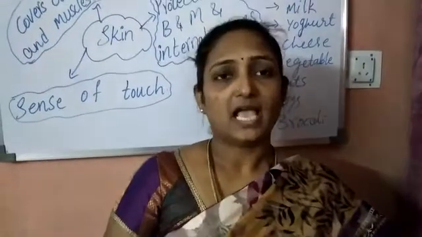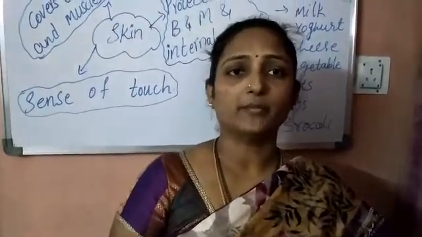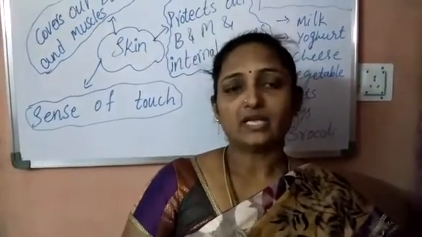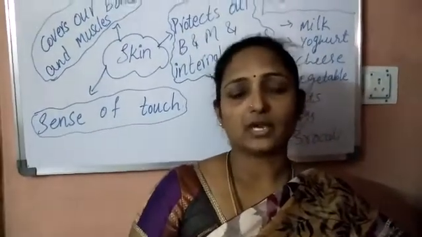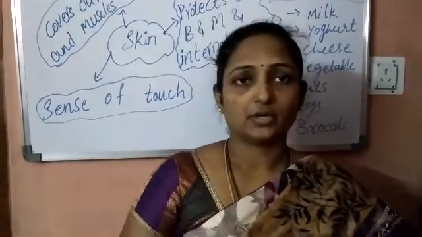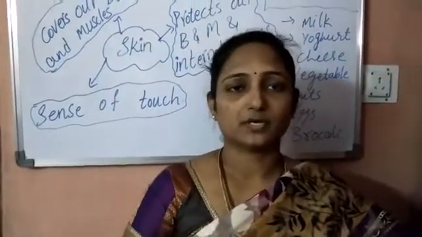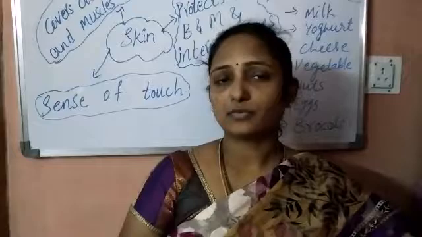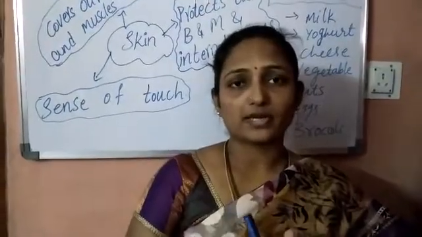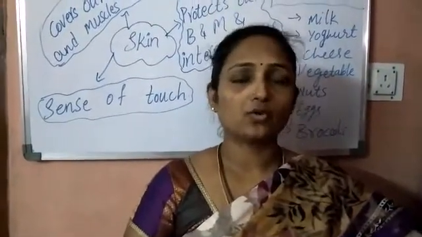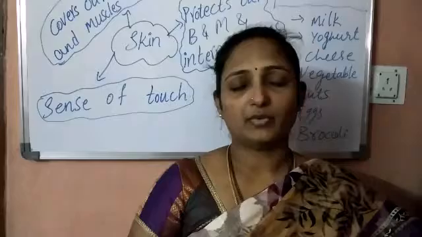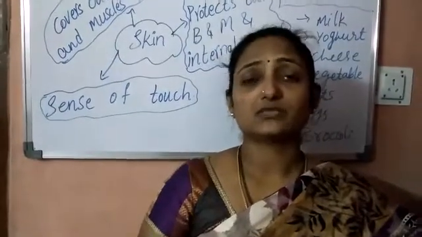So children, healthy food and regular exercise will help our body to grow in a better way. To make our bones and muscles stronger and the joints stronger, and to improve our skin, we need calcium-rich foods most. Protein-rich foods, calcium-rich foods, and the required nutrients for the body to grow we will get from vegetables, and there are some things which will help in growing in a better way.